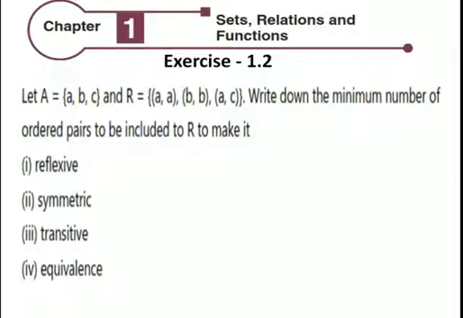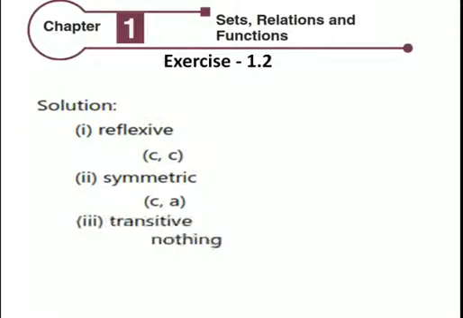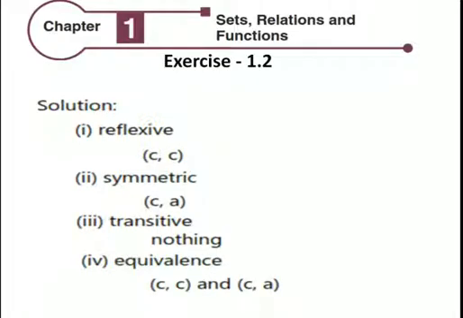Let A, R, write down the minimum number of ordered pairs to be included in R to make it. Solution: reflexive (C, C), symmetric (C, A), transitive nothing, equivalence (C, C) and (C, A).